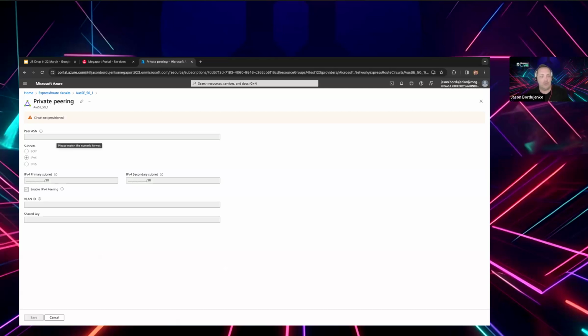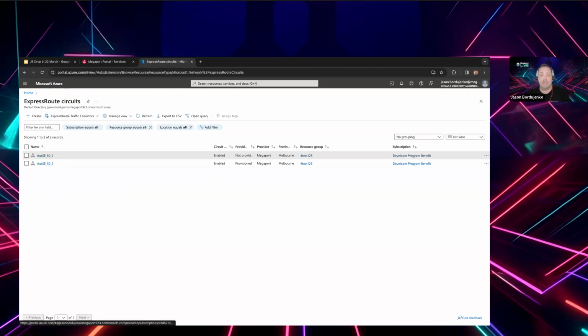So an ASN, or an autonomous system number, and then the IP subnets. In this case, I'm just selecting IPv4, and they're a /30, which is effectively a me and a cloud IP address within a specific range. And as I mentioned, they're the VLAN ID. In this case, I've already told the Megaport side to expect VLAN ID 100, which is where I would enter that there. If I wished to put an MD5 hash or a key, I could put that in shared key, although it's not a mandatory value. So we will see that complete, but I won't get to that step of specifically adding those peering types at this point.